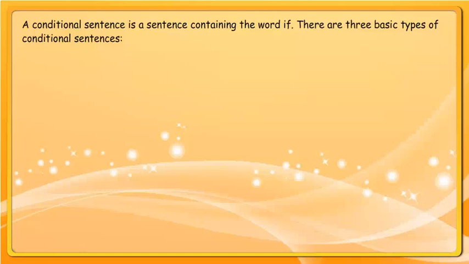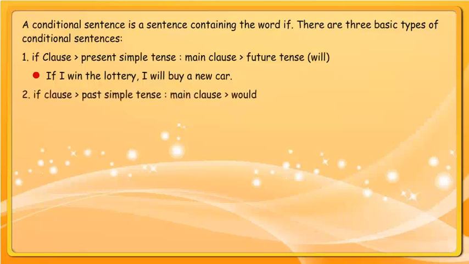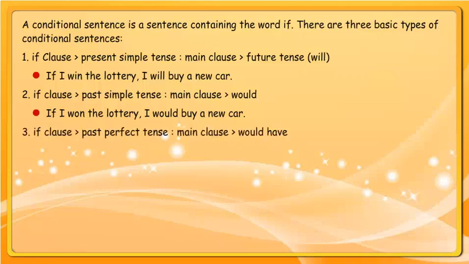There are three basic types of conditional sentences. If clause, present simple tense; main clause, future tense, will. If I win the lottery, I will buy a new car. If clause, past simple tense; main clause, would. If I won the lottery, I would buy a new car.